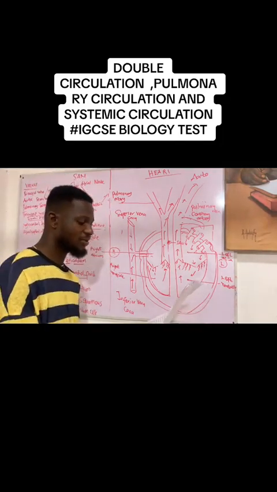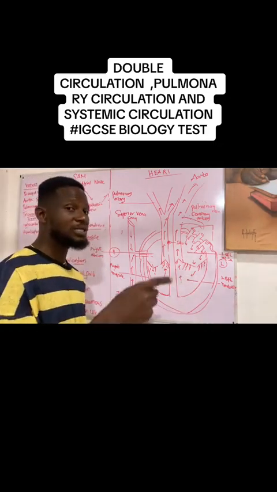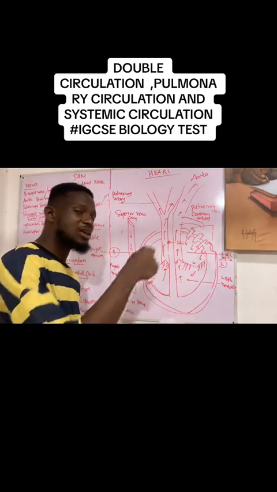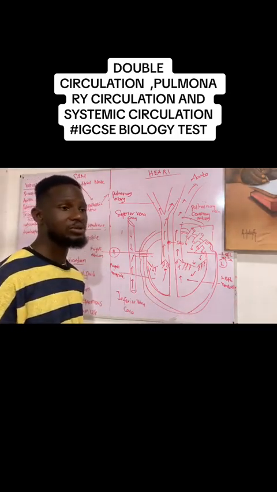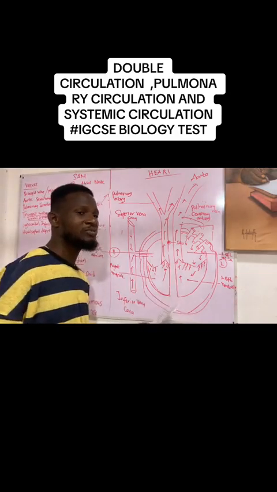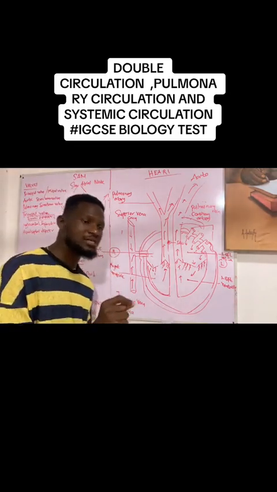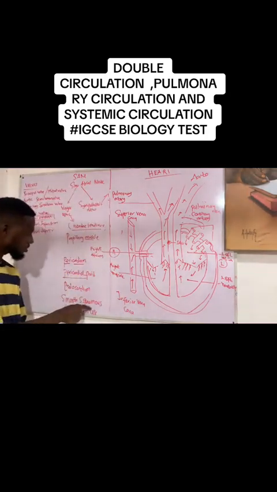Now, question 5. The endocardium is composed of dash. Endo means inside, cardium means heart. So the inside of the heart is composed of what? I told you that the inner lining of the heart, that is the endocardium, is structured with smooth squamous endothelial cells.